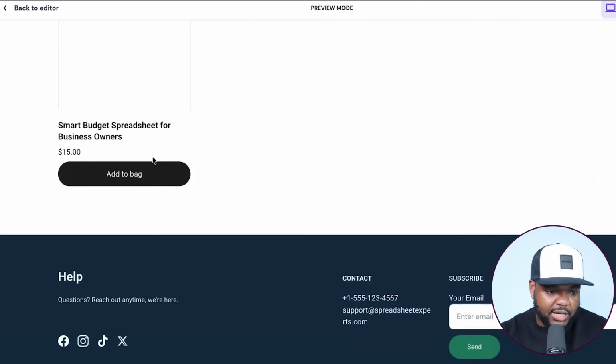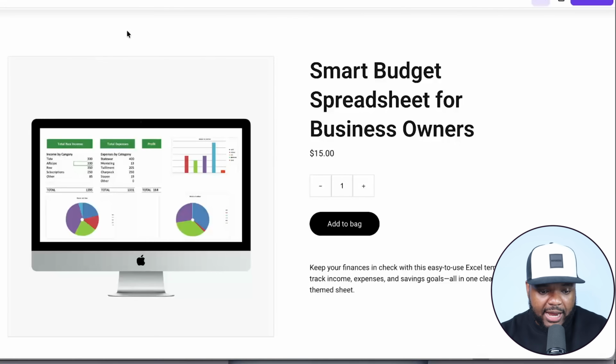So the spreadsheet has now been added. The image is high quality. And of course, if someone was to add this to their cart and check out, they're going to instantly receive the spreadsheet that ChatGPT gave me. So far, so good. It's been able to do everything that the previous models can do, and it's been able to do it in a quicker time.